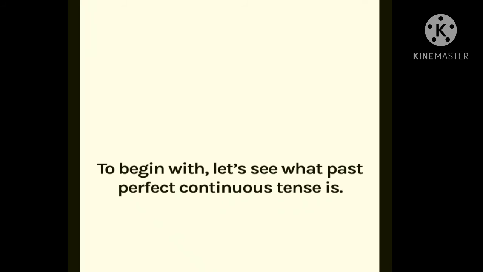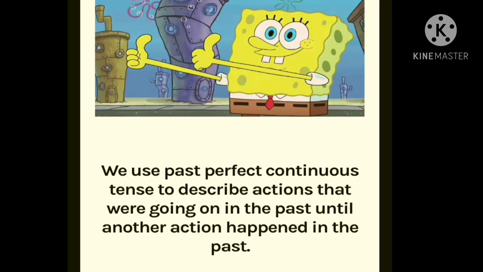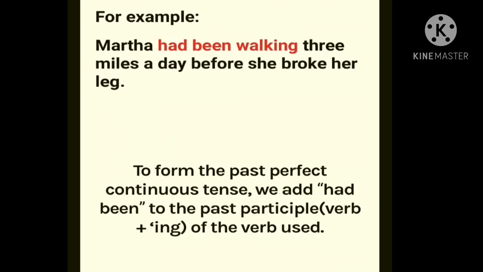To begin with, let's see what past perfect continuous tense is. We use past perfect continuous tense to describe actions that were going on in the past until another action happened in the past. For example, Martha had been walking 3 miles a day before she broke her leg.